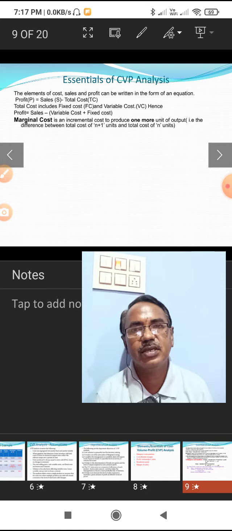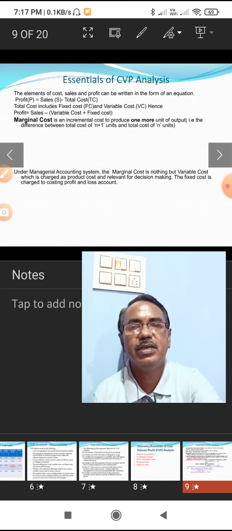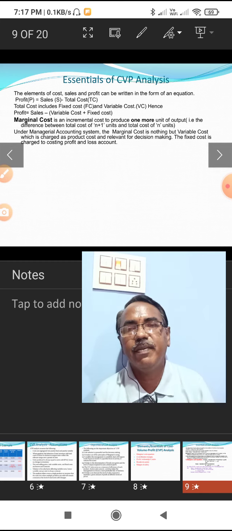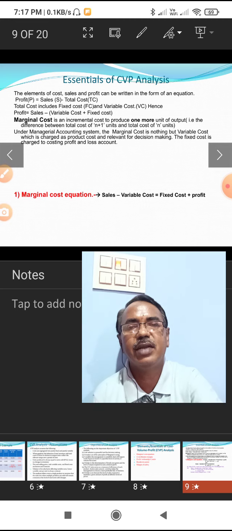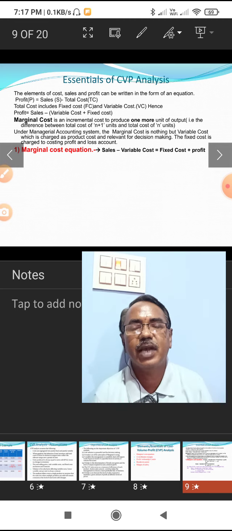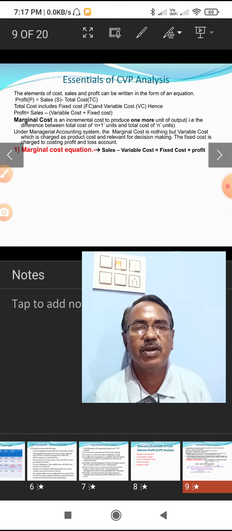Marginal costing is nothing but ascertaining the variable cost. So, the marginal cost or the variable cost can be calculated by applying this equation: sales minus variable cost is equal to fixed cost plus profit. This is the marginal cost equation.